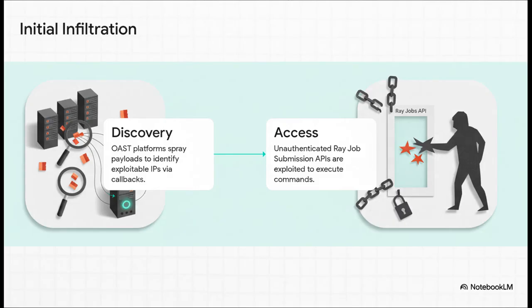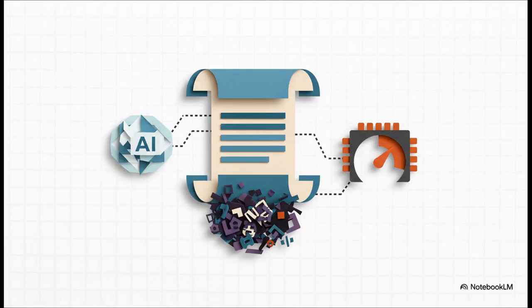First, attackers discover vulnerable targets at scale using out-of-band application security testing, or OAST, platforms like interact.sh. They send out payloads, and when a vulnerable server is hit, it makes a callback to an attacker-controlled domain, confirming its exploitation. Initial access is then gained through the unauthenticated Ray Jobs API to execute commands. The payloads are composed of multi-stage Python and Bash scripts. An analysis of their structure and embedded comments suggests they were generated by a large language model.